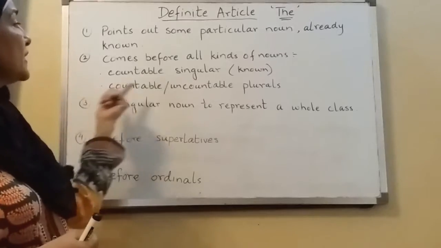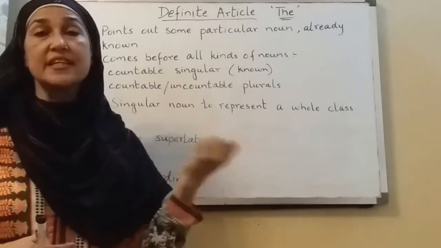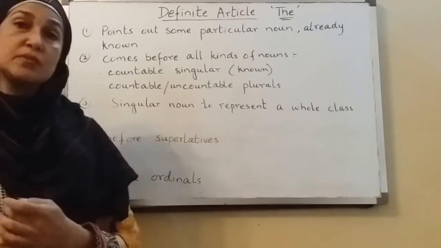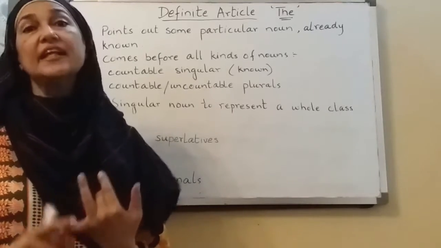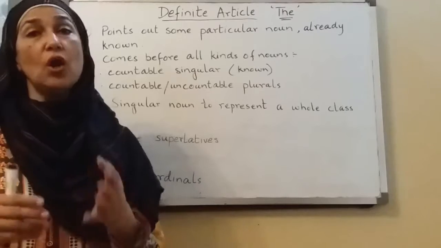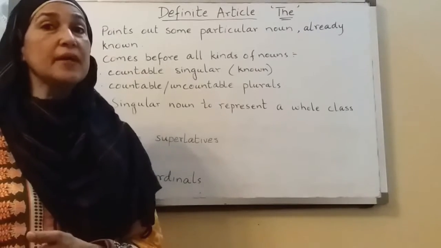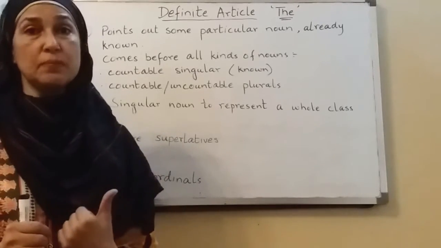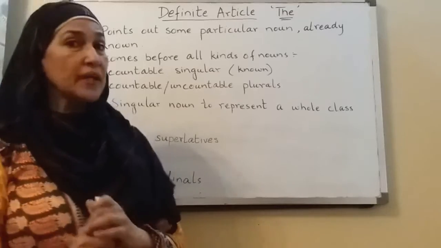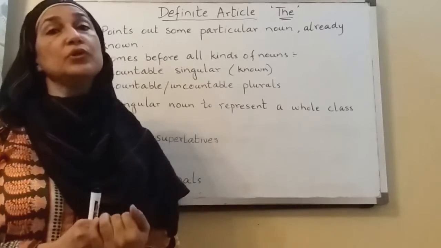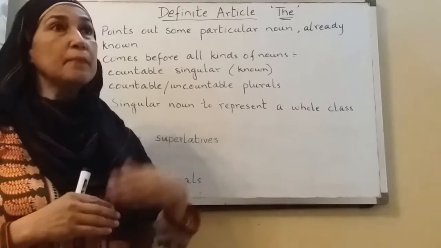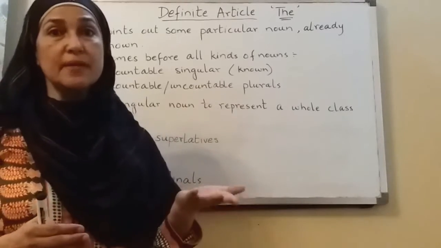And then countable and uncountable plurals. Now, what are uncountable nouns? Nouns which we cannot count, like milk, oil, water, all of them we cannot count, so they are uncountable nouns. Okay. Now before talking about them we are going to use the, like the milk is on the table.